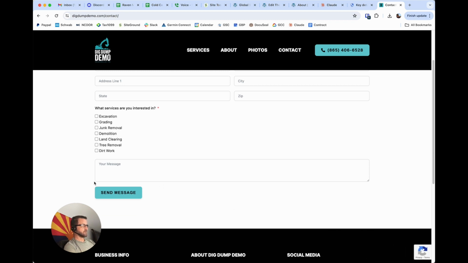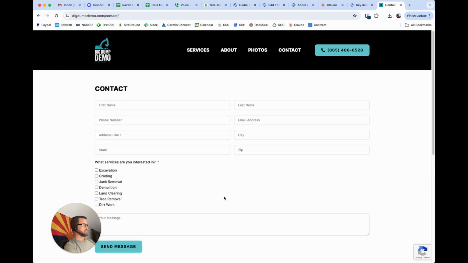So you don't have to have one of these boxes here that says I'm not a robot and have someone check it, because if you have to have someone check an option before they click send message, more than likely what's going to happen is they're not going to understand it. Some people will not understand what that means, and then they'll just leave the site because they don't know what to do. So you want to make it as unintrusive as possible, and I feel like the invisible version is a good middle ground. So that's how that works.